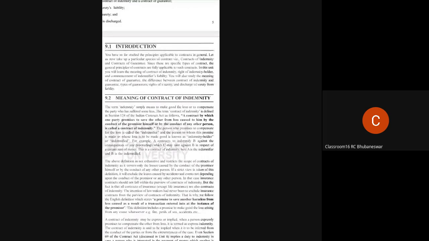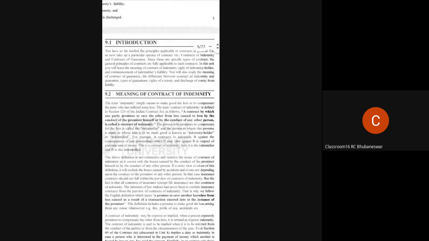Suppose two parties, A and B, have entered into a contract. A has contracted to B, but here a third party C will come and say that whatever loss will be caused to B, I will be liable for that. I promise that I will pay the loss for B. So here it is a contract of indemnity.